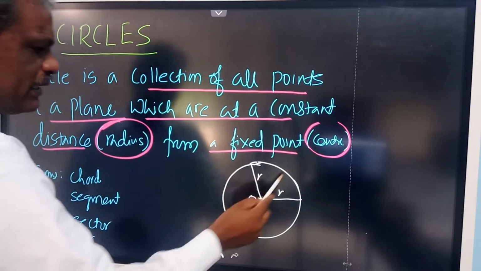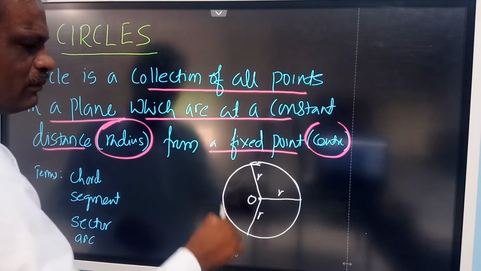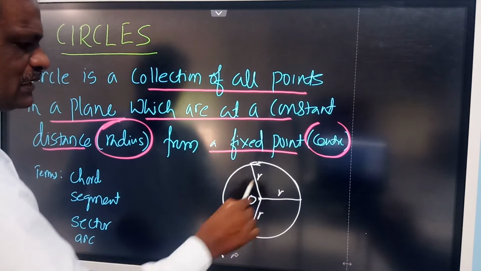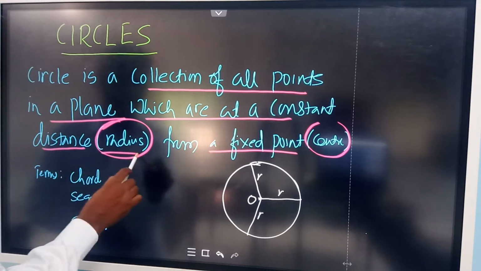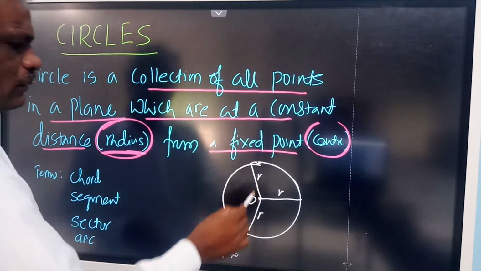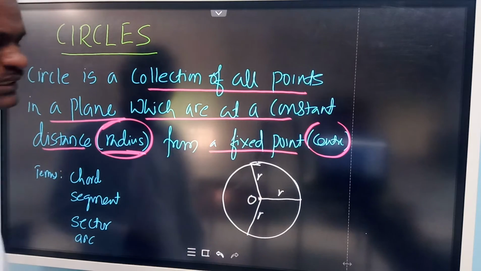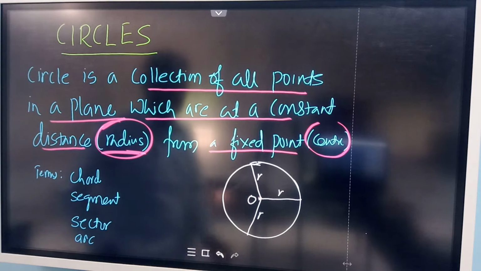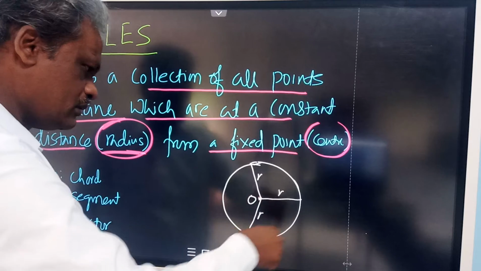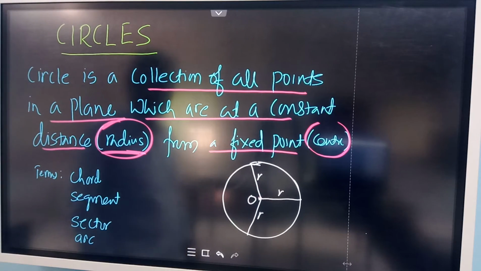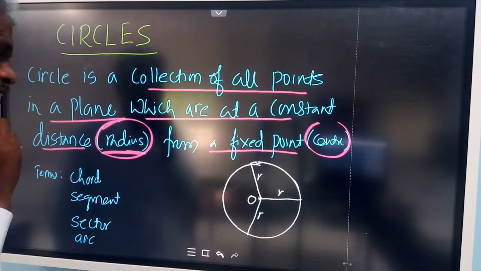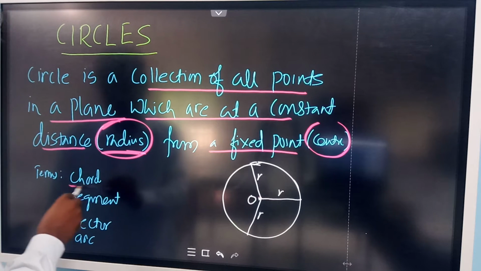It's a collection of all points, so an infinite number of points on a plane. All these points are at a fixed distance or a constant distance, equal to r, nothing but radius, from a fixed point, that is the center of the circle. So a circle is nothing but this path, this locus of a point at a fixed distance from a fixed point. Now you have studied some other terms in the lower classes.